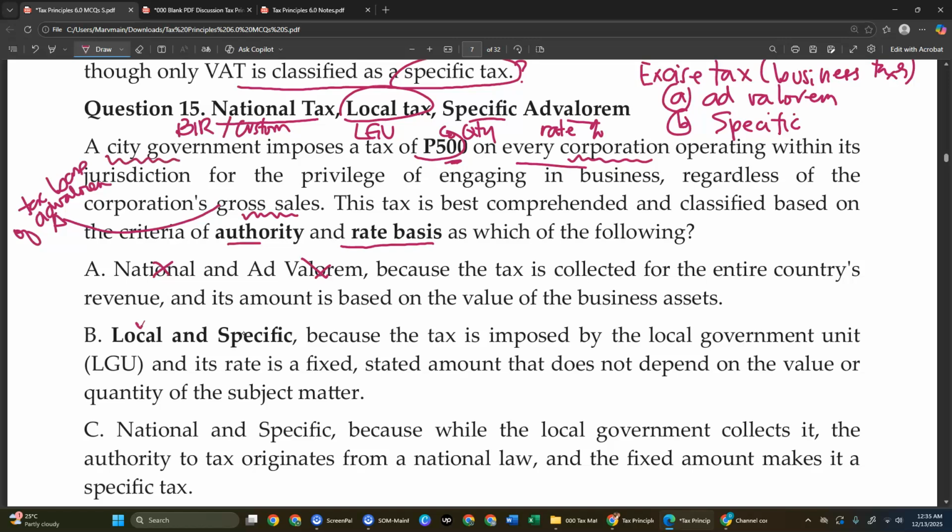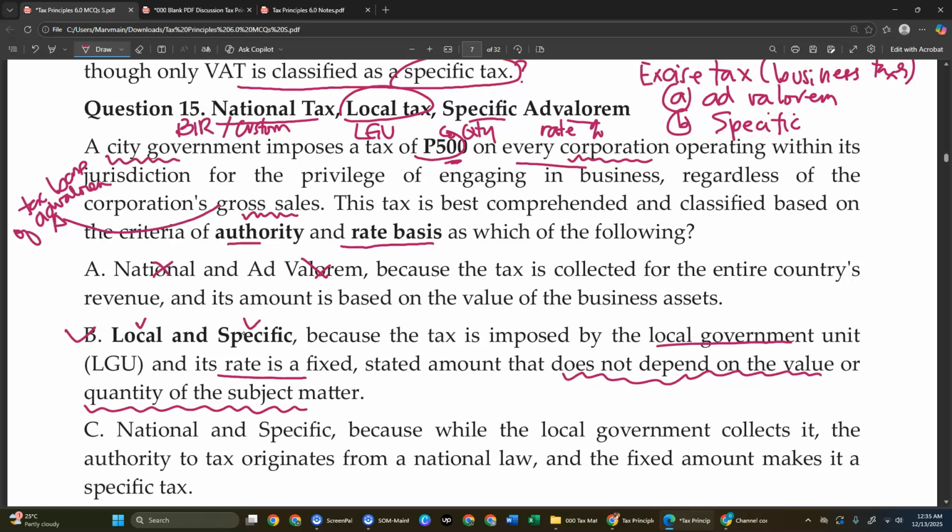It is local and specific, yes. This is the reason: it is imposed by the local government and the rate is fixed, it does not depend on the value or quantity of the subject matter.